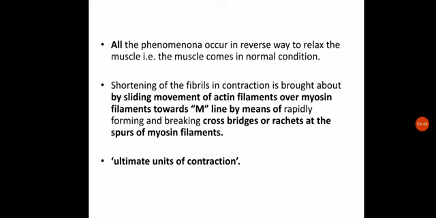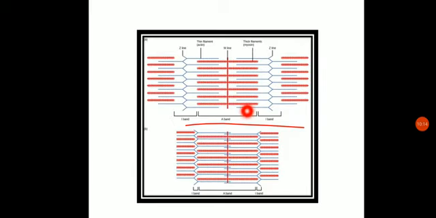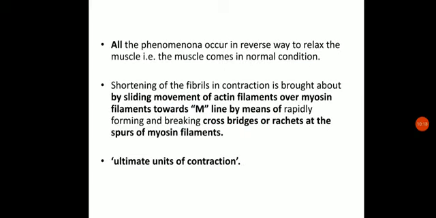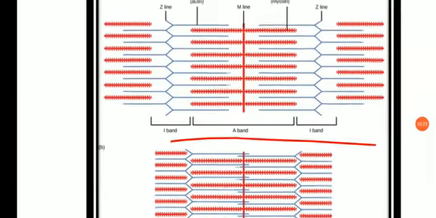Now let us see how it will carry out the sliding. This contraction is brought about by the sliding movement of the actin filaments over the myosin filaments. So actin filaments will be sliding over the myosin filaments, due to which the sarcomere decreases in size towards the M line by means of rapidly forming and breaking cross bridges or ratchets at the spurs of myosin filaments. We had seen the myosin filaments have these cross spurs, or ratchets.